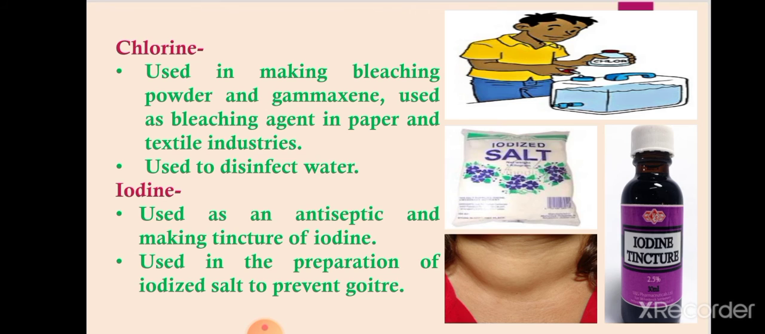Now the next non-metal is chlorine. Chlorine is used in making bleaching powder and gammexane. Gammexane is a pesticide, and chlorine is also used as a bleaching agent in the paper and textile industry, and it is also used to disinfect water in municipal water treatment plants.